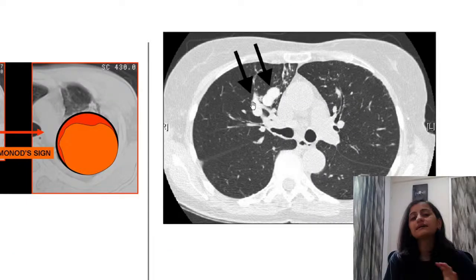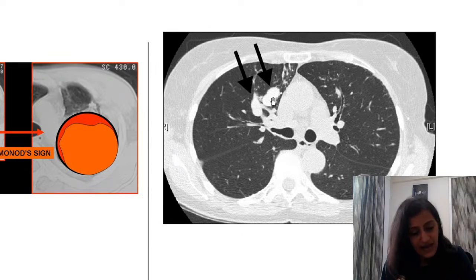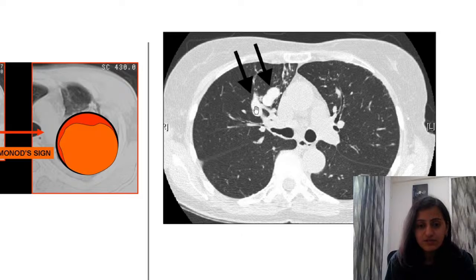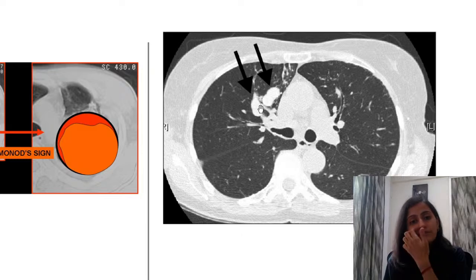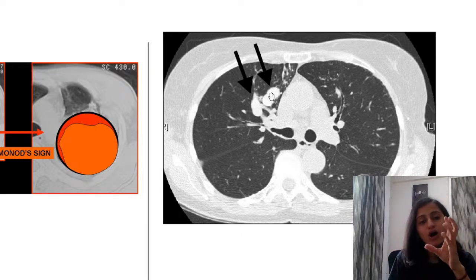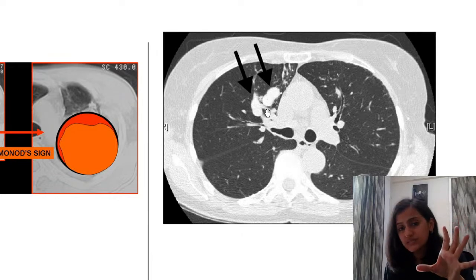ABPA classically causes central bronchiectasis. The large, central bronchi are dilated. These, which you see here, are the dilated bronchi. Why are they not black? Because they are containing mucus. Allergic, a lot of mucus production. So in allergic bronchopulmonary aspergillosis, the bronchi are dilated and filled with mucus.